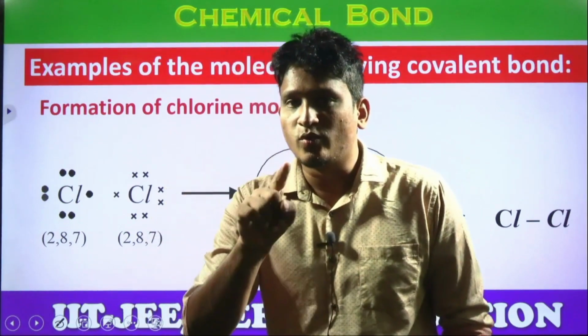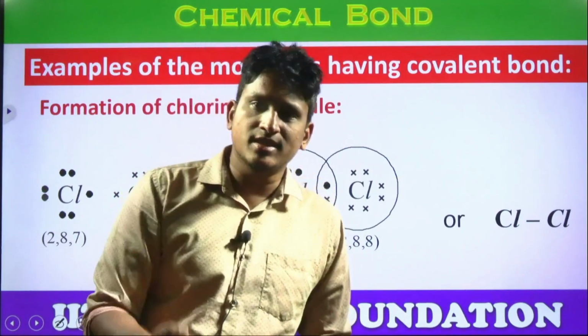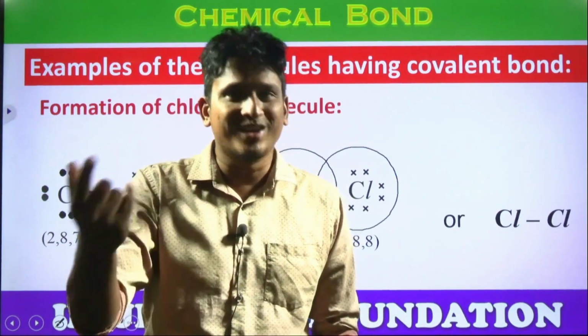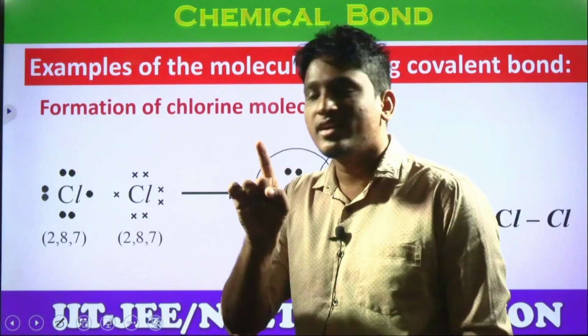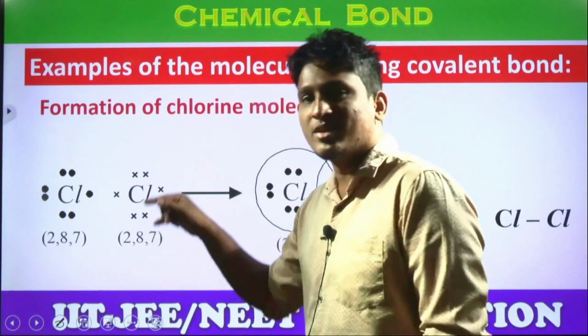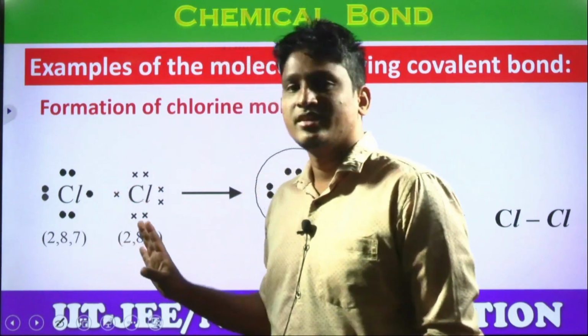If it needs 1 more, what is the valency of that element? 1. So valency is 1, and it will share 1 only. So each chlorine shares how many? 1 electron. Is it possible that one chlorine loses and one chlorine gains? No. What is the option for them? Definitely they have to share. So they will share. Look at here.